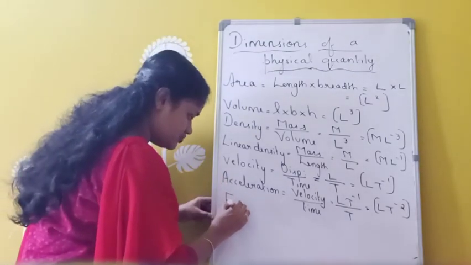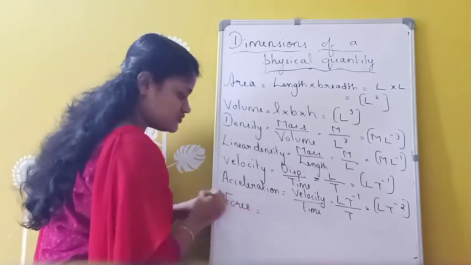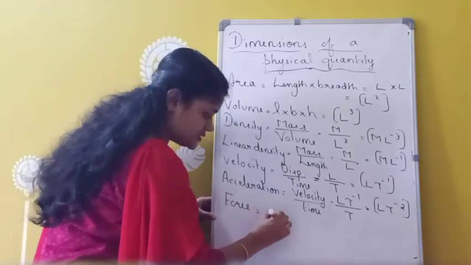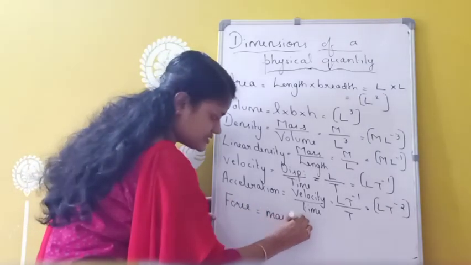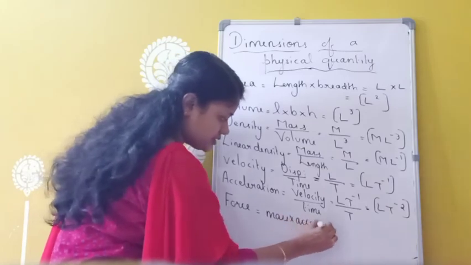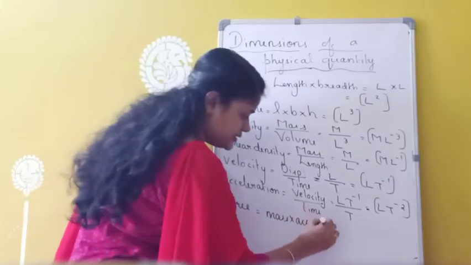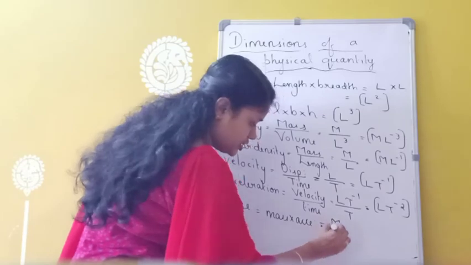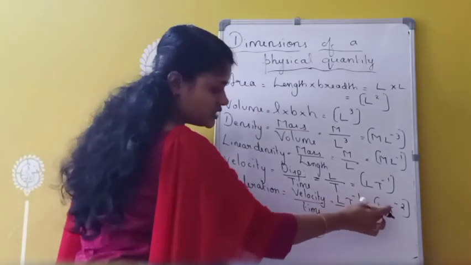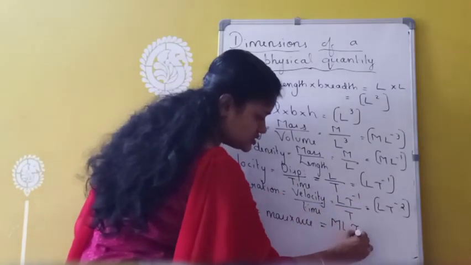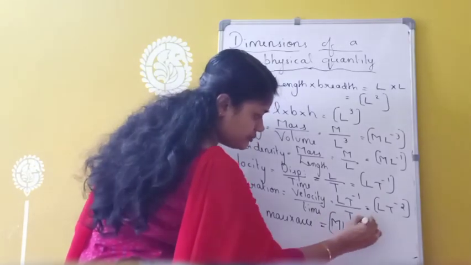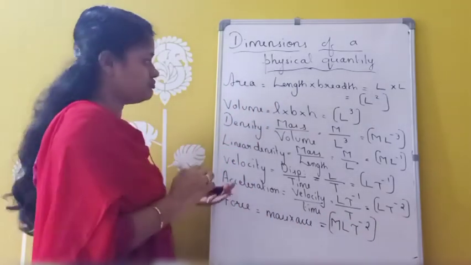So what is the dimension of force? The force formula is mass into acceleration. So mass, what is the dimension? M into, what is the acceleration dimension? Now only we wrote LT raised to minus 2. So MLT raised to minus 2. Okay.